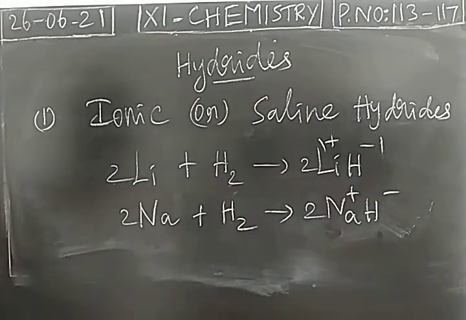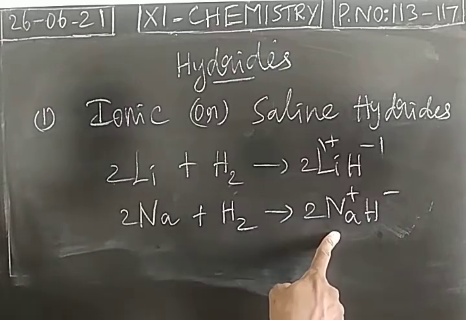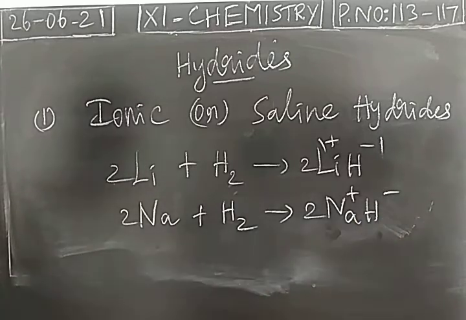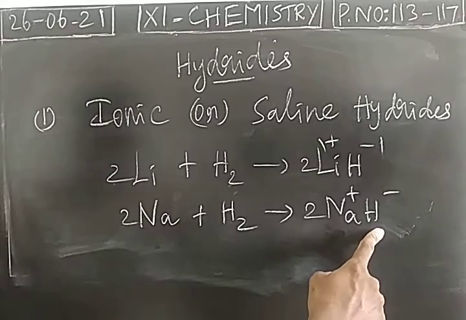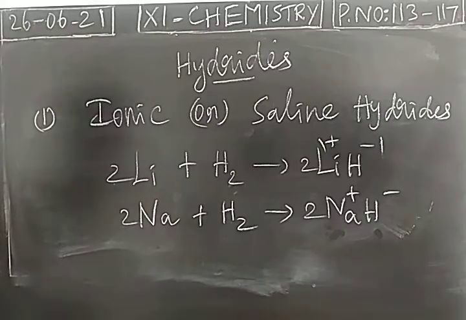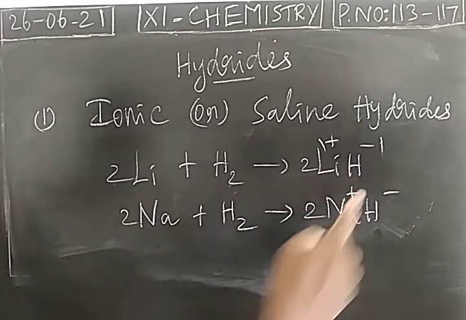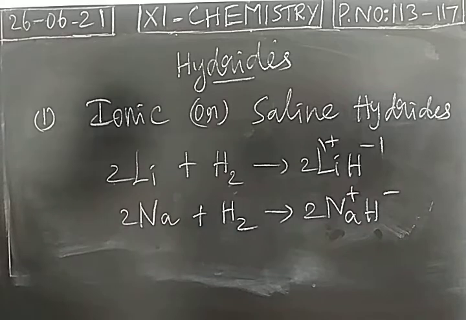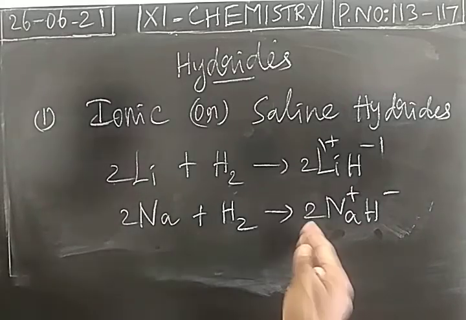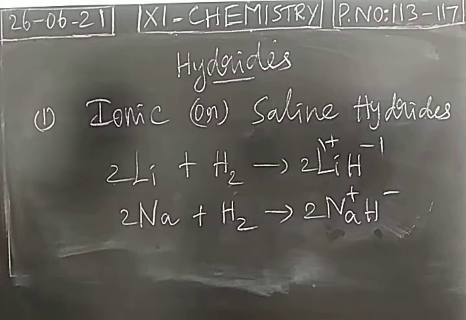This is mainly due to transfer of electron. From the metal, one electron is transferred to the hydrogen. Sodium loses an electron, that electron is gained by hydrogen. Lithium loses an electron, it is gained by hydrogen. So transfer of electron takes place between the metal and the hydrogen, and ionic hydride is formed.